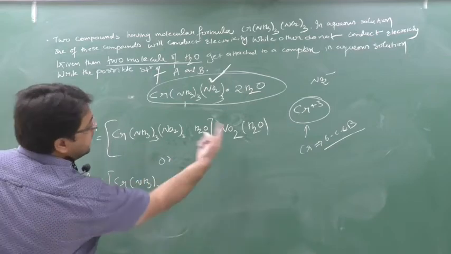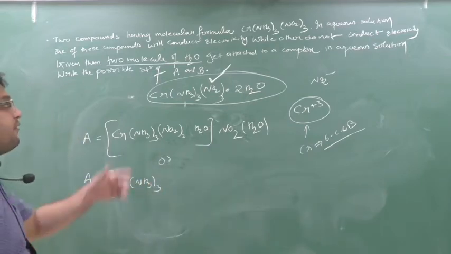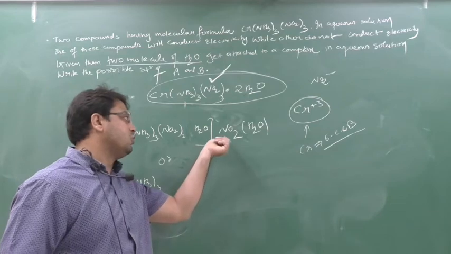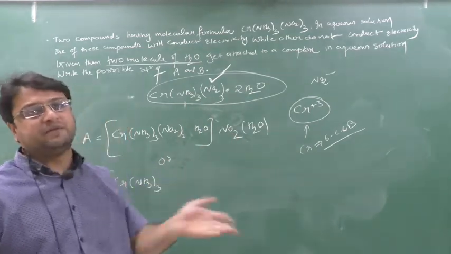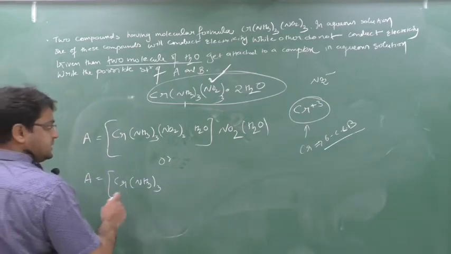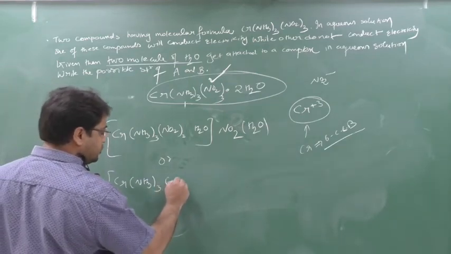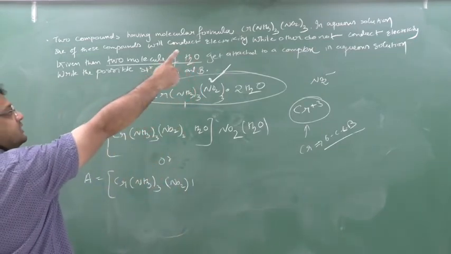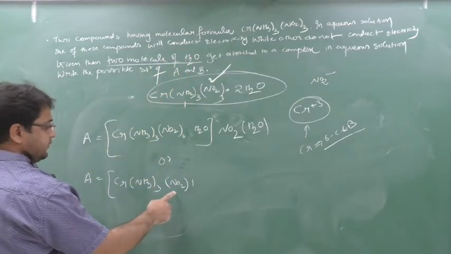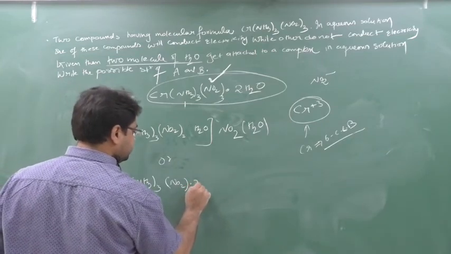I cannot put ammonia outside because ammonia is a neutral ligand. It will never form ions. Ion capacity is from NO2 only. If I put NO2 outside, then only splitting will occur, ions will be formed and electricity will conduct. So Cr NH3 thrice, or I can write it this way also, NO2. Yes or no? Chromium has a capacity to make how many bonds? 6. So Cr 3 plus 1, 4, 2H2O.